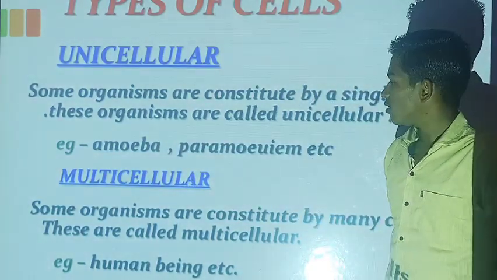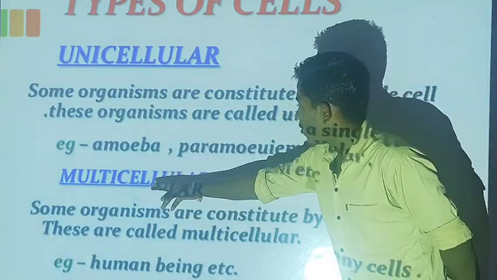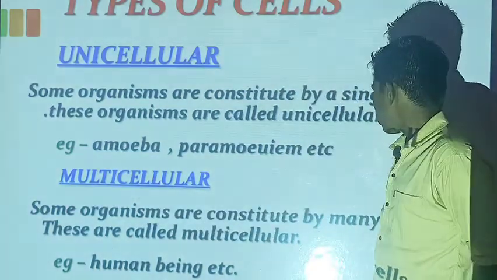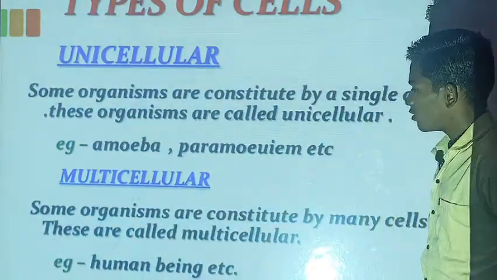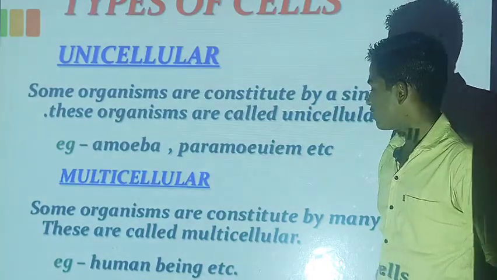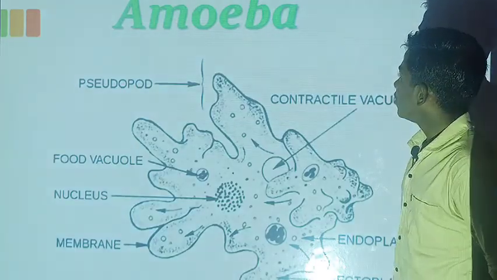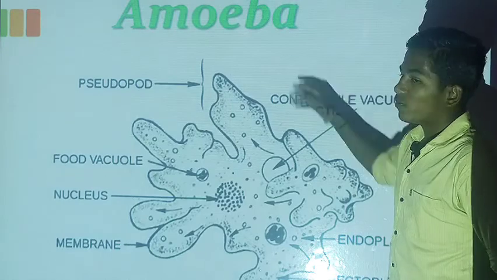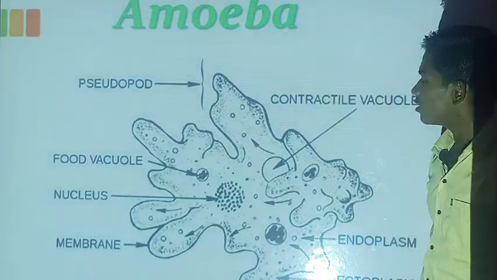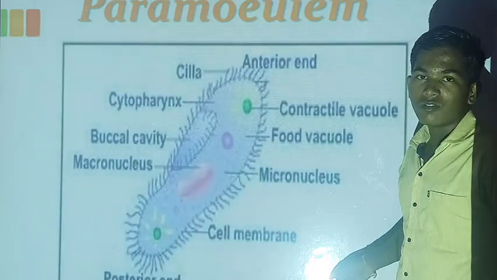Second one is multicellular. Some organisms are constituted by many cells. These are called multicellular. The example is human beings. This amoeba is the example for unicellular. This is the structure of amoeba. Paramecium is also an example for unicellular organisms.